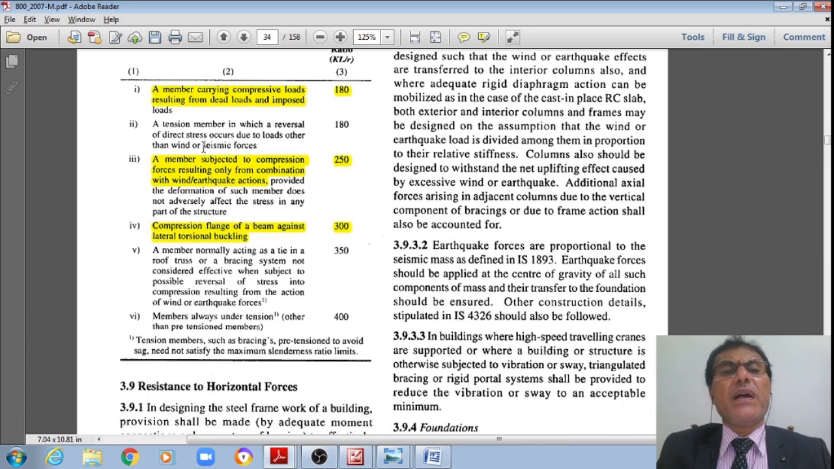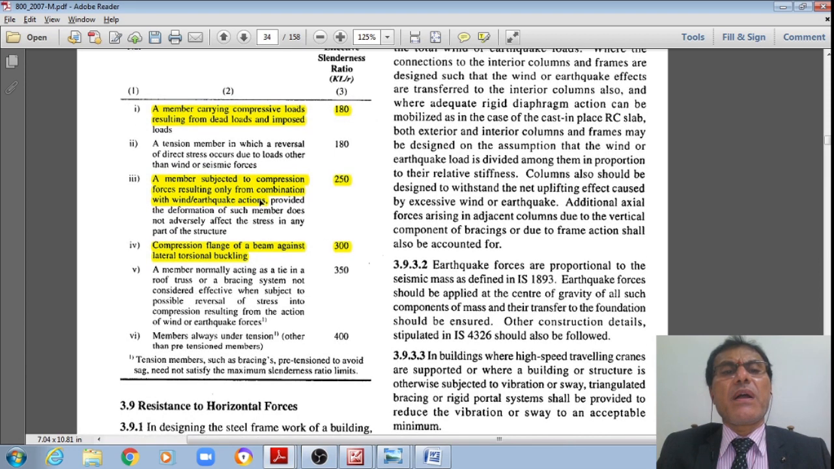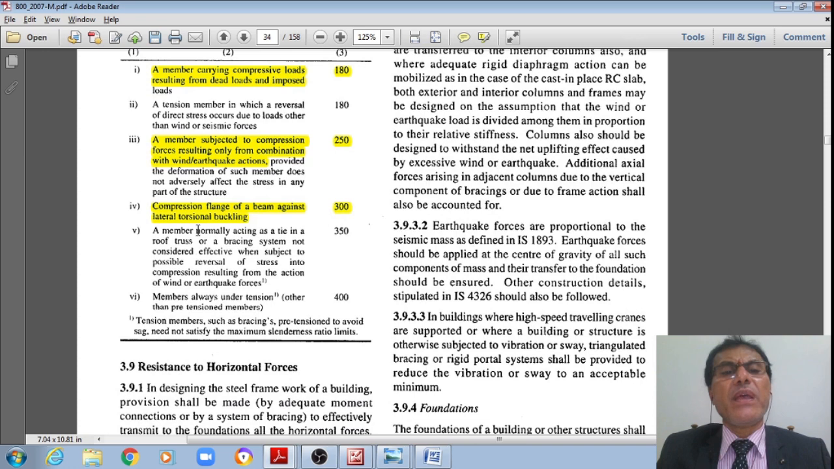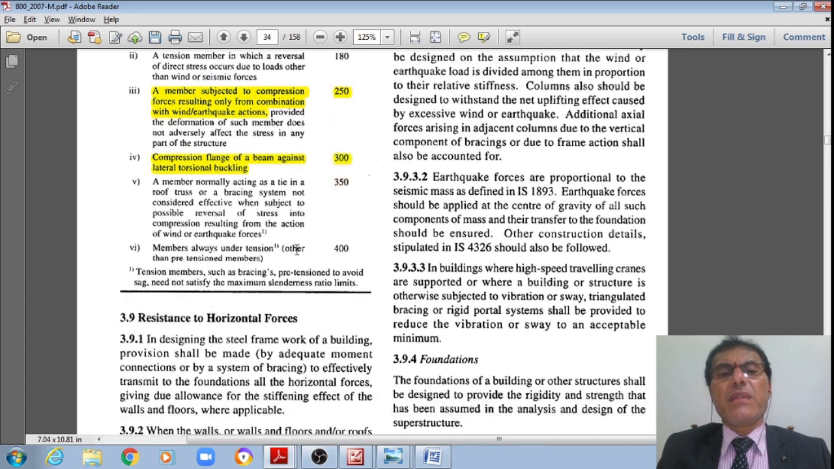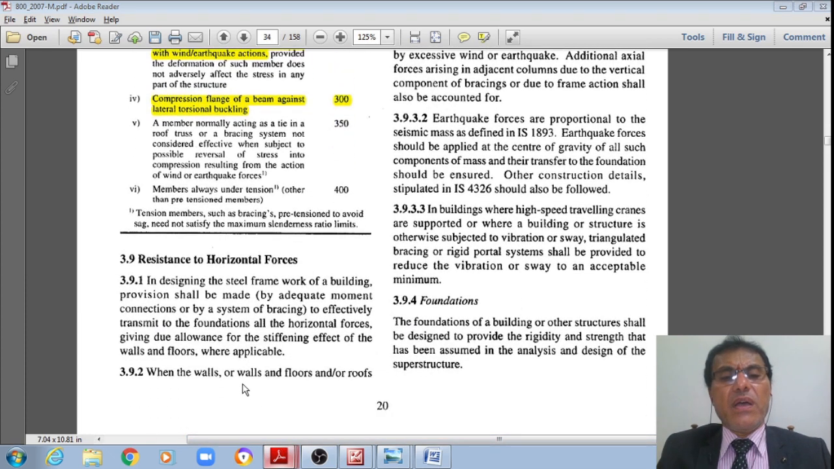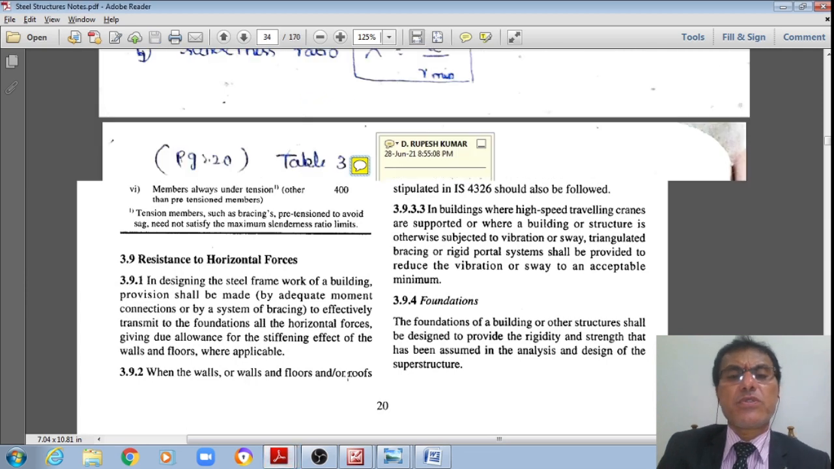Next one is a member subjected to compression forces resulting only from combinations with wind or earthquake, that is dead load plus imposed load, or dead load plus imposed load plus wind load, or dead load plus earthquake load, as appropriate. Then it is 250. Whereas for the compression flange of a beam against lateral torsional buckling, it is 300. That is what the slenderness ratio limits are, students.